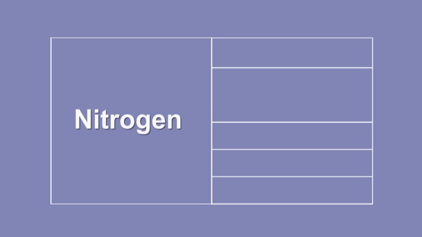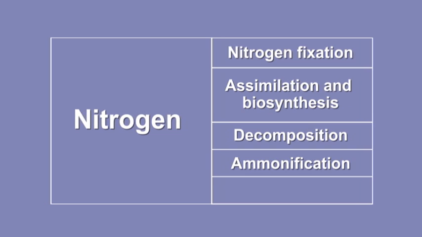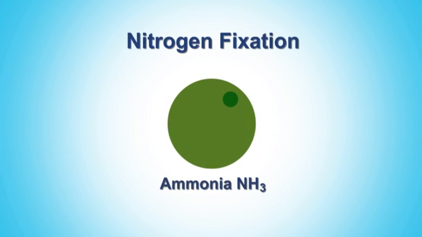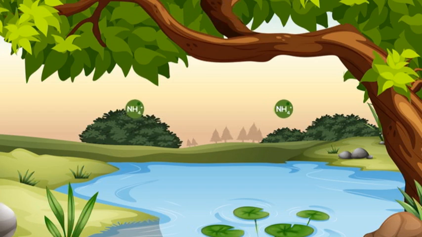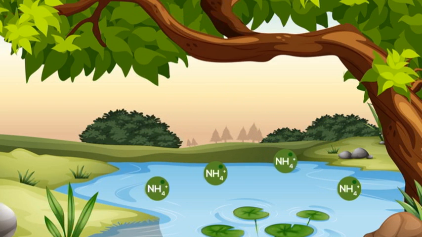Nitrogen atoms move through the ecosystem by nitrogen fixation, assimilation and biosynthesis, decomposition, ammonification, or the process of converting nitrogenous residues to ammonia, and nitrification, or the process of converting or being converted into nitrates or nitrites through the action of bacteria. During nitrogen fixation, the ammonia will dissolve and become ammonium, NH4+. Then the nitrogen becomes fixed in water by cyanobacteria, blue-green algae.